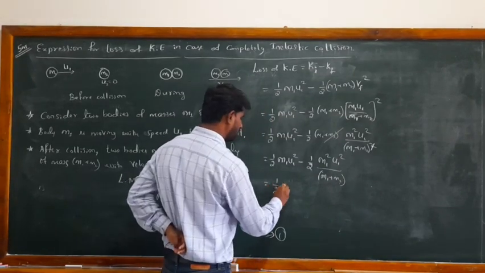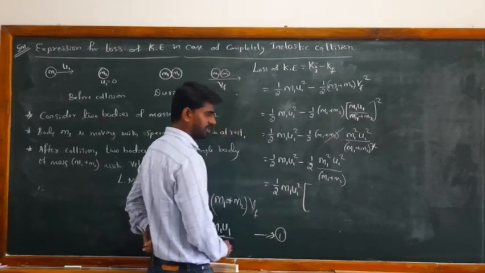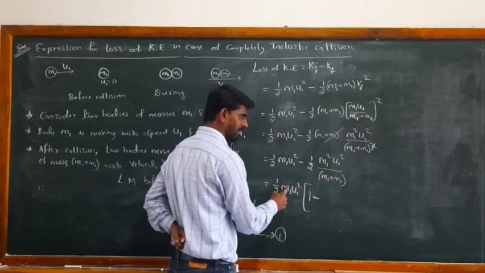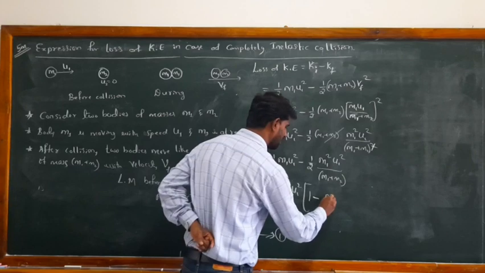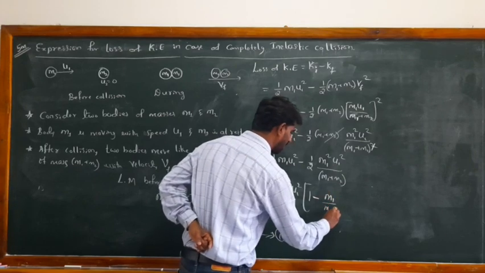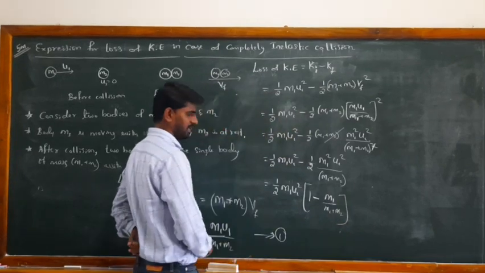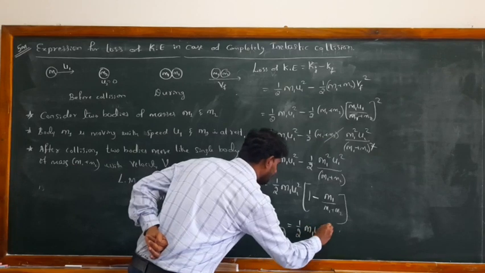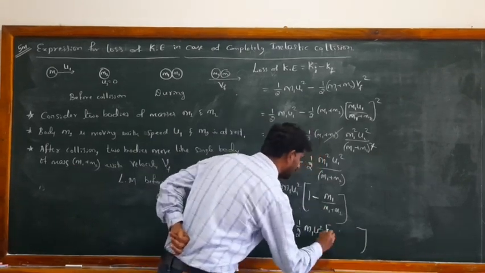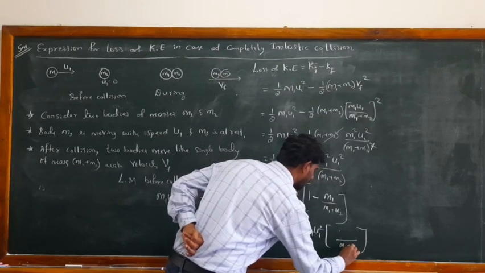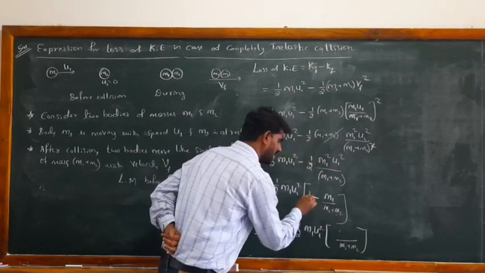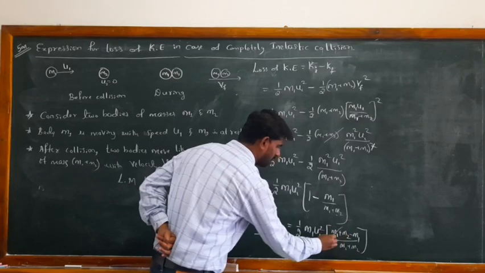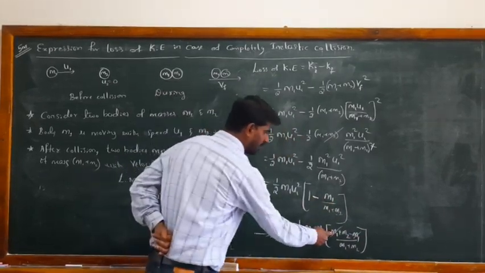Okay, take the common terms outside. So I will take 1 by 2 m1 u1 square outside, and the remaining term is here, this is 1 minus this will be m1 square, but we took m1 only outside, u1 square is outside. So that's why this is m1, and the denominator term is as it is, m1 plus m2. Okay, for the further simplification, this is 1 by 2 m1 u1 square, and take LCM of this square bracket. So this becomes m1 plus m2, so it will be the multiplication, m1 plus m2 minus m1. So plus m1 minus m1 cancel.